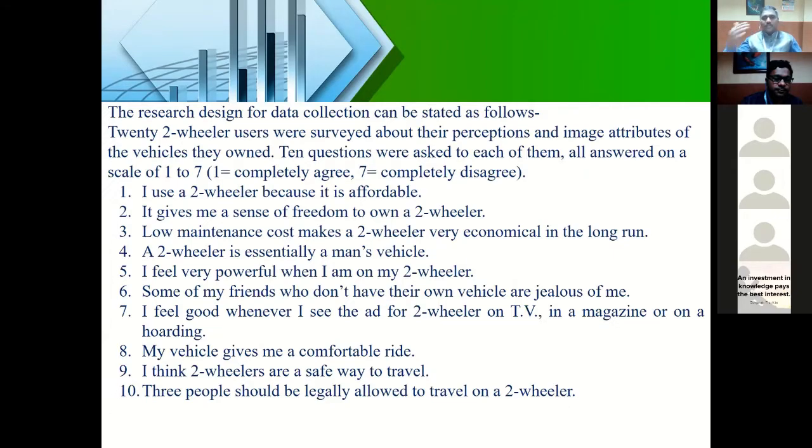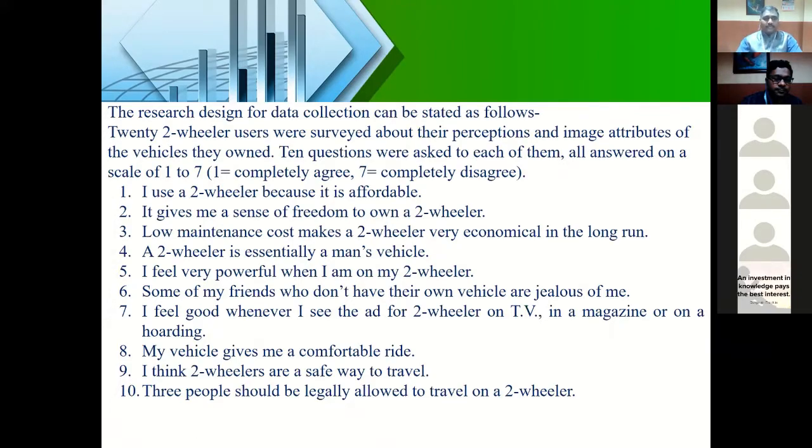So I had undertaken a survey and collected samples from people who are using two-wheelers. I want to measure the perception and image attributes of the vehicles that they have. For example, I may have a Honda Shine, other people may have a Dio, a TVS XL, a Royal Enfield or a Hero Honda Passion, whatever it is. So my overall objective is to measure the perception and image attributes.